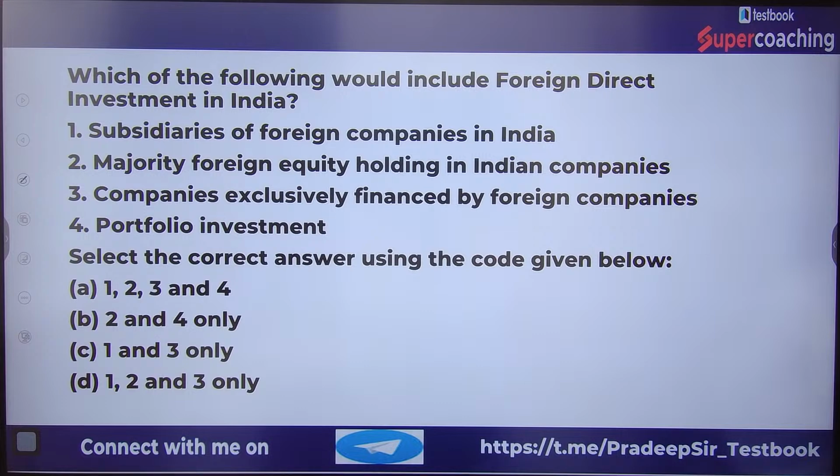Rishabh, correct. Portfolio is under foreign portfolio investment or foreign institutional investment. So the fourth is wrong, and if you eliminate the fourth, you will get the answer. At least you can eliminate two.